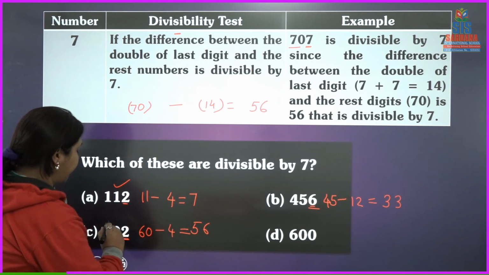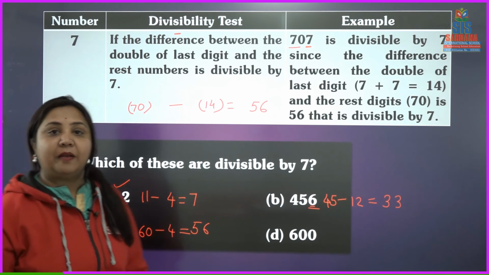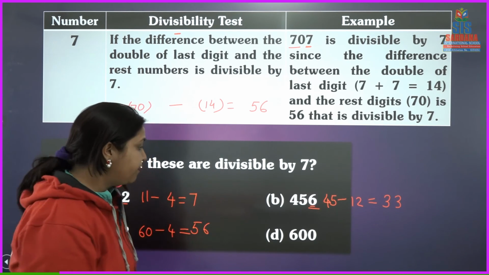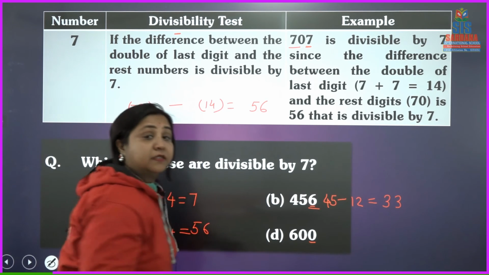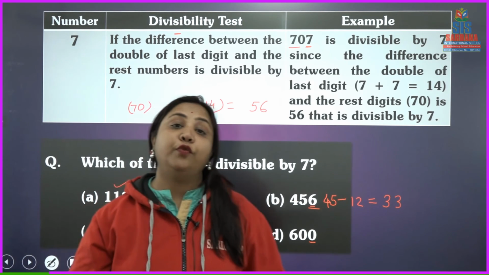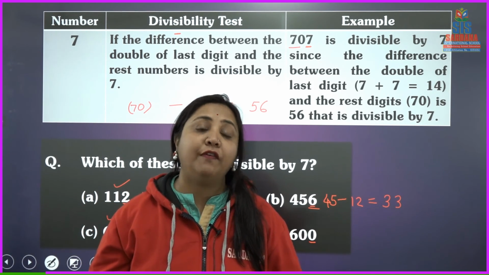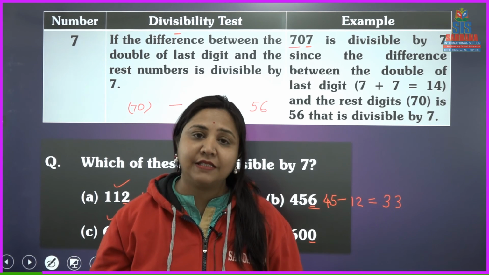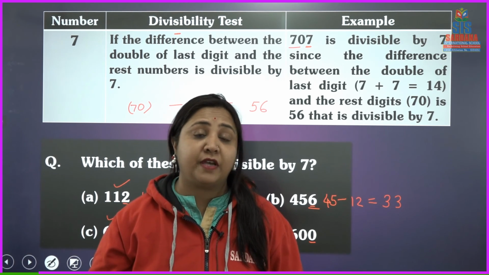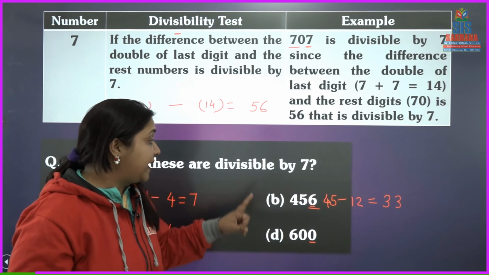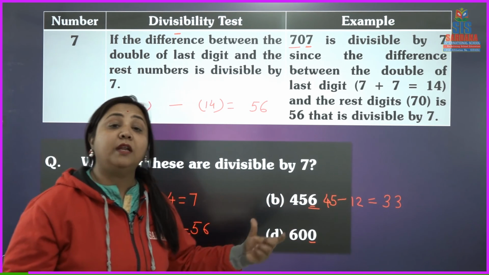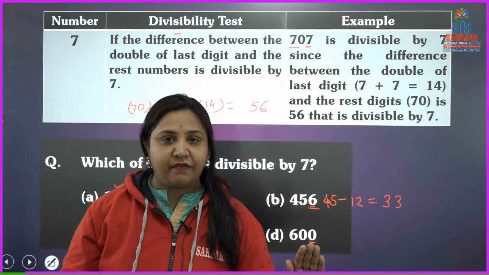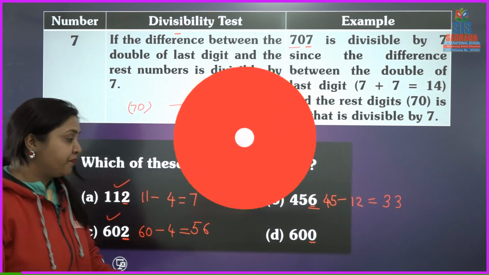So here we find that this number is also divisible by 7. Okay. Now here the last digit is 0. What is the double of 0? 0 only. And if out of 60 you take out nothing, means 0, then what will be left? Yes, obviously 60, and 60 is not a multiple of 7. So here we can say that 600 and 456, both the numbers are not divisible by 7. Okay, is it clear to all?